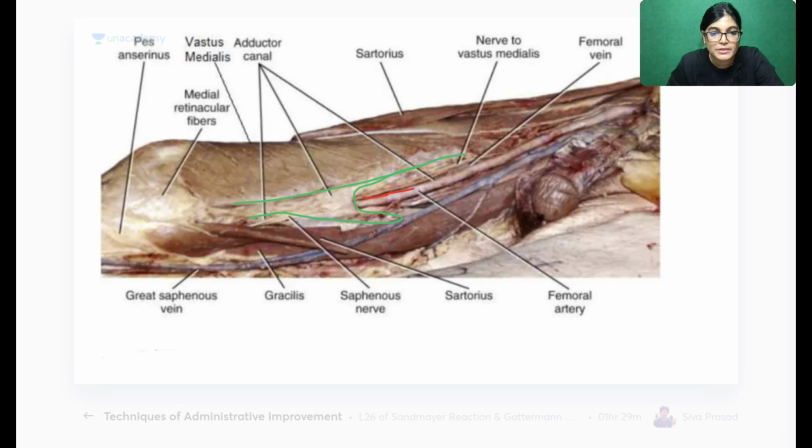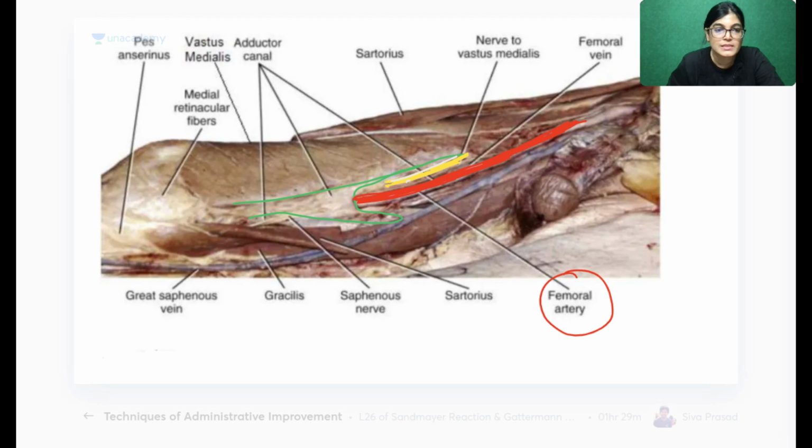Firstly, let me show you this prominent structure which I am showing with red color. This is the femoral artery which is lying inside. Got it? Nerve to vastus medialis is close to it. This is the nerve to vastus medialis which is lying here.